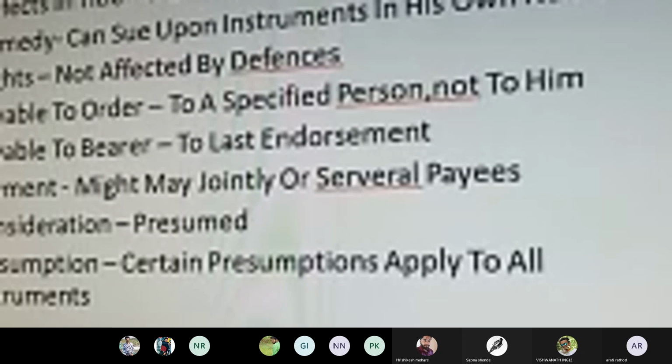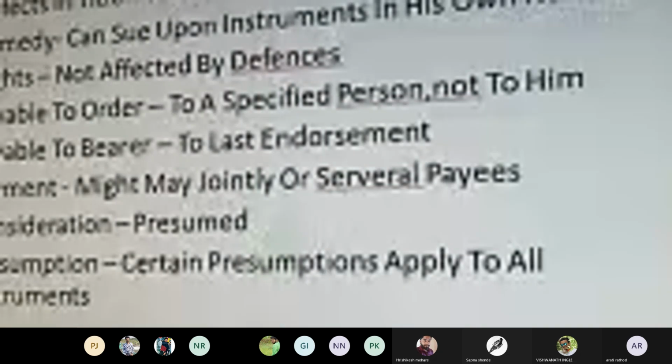Now let's look at the features of a negotiable instrument. First, it is freely transferable, that is, the right of ownership. You can transfer a negotiable instrument to several people, several times. If you have received a check and you want to give that check to 10 people, it can be transferred to 10 people, and multiple or n number of transfers can be undertaken for a negotiable instrument.